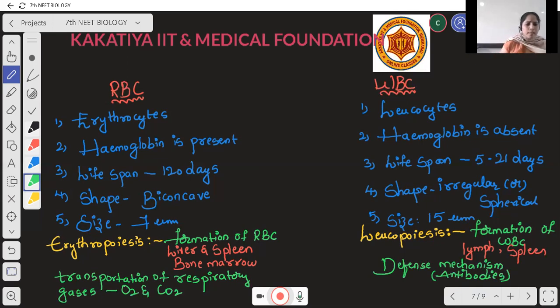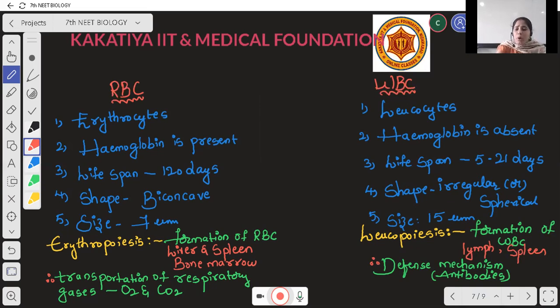Here let's see the function of RBC. It is nothing but transportation of respiratory gases, Nana. Due to the presence of hemoglobin, RBCs are involved in the transportation of oxygen and carbon dioxide, beta. Coming to WBC, the white blood cells are involved in the defense mechanism, Nana. It is nothing but the immune system.